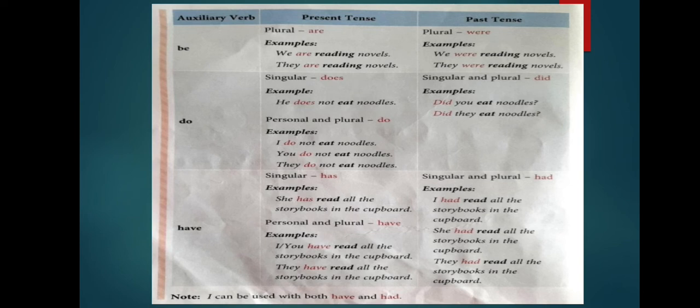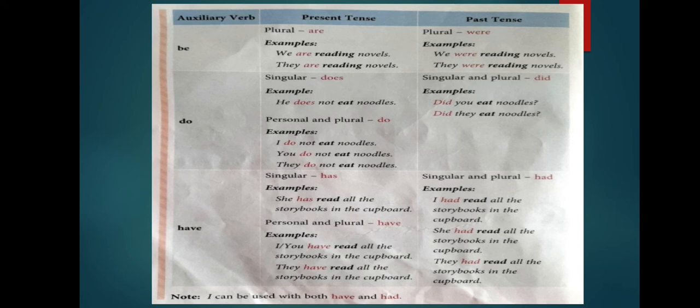For example, I do not eat noodles. You do not eat noodles. They do not eat noodles. Did is used with both singular and plural but in past tense. For example, did you eat noodles? Did they eat noodles?